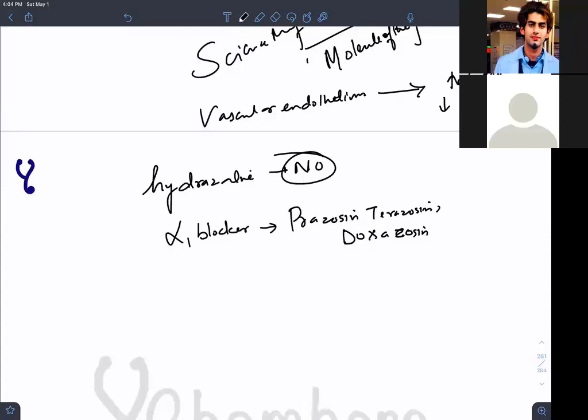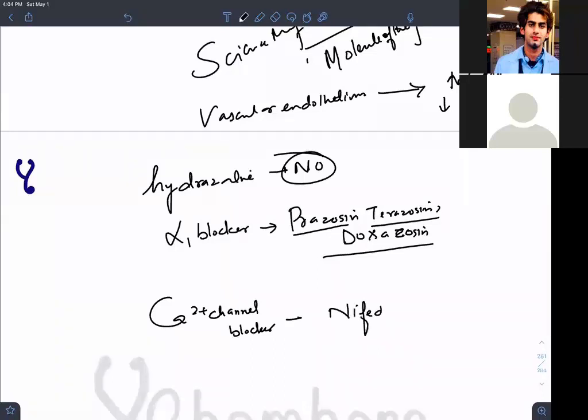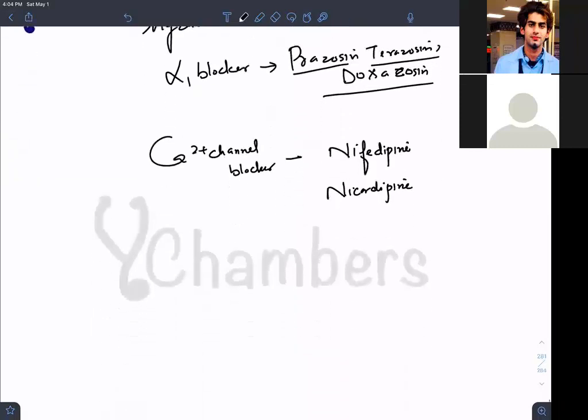So alpha 1 blockers: prazosin, terazosin, doxazosin. Beautiful medical science. You can give calcium channel blockers. What is the calcium channel blocker you can give? Nifedipine, nicardipine. Clear? You can give potassium channel openers, like you have in your market minoxidil for increasing your hair growth.